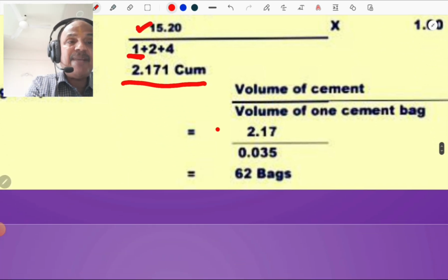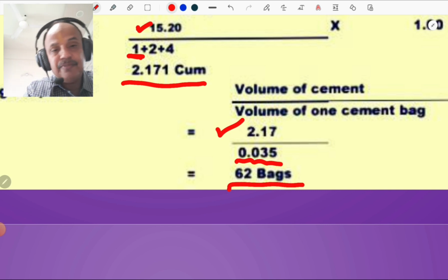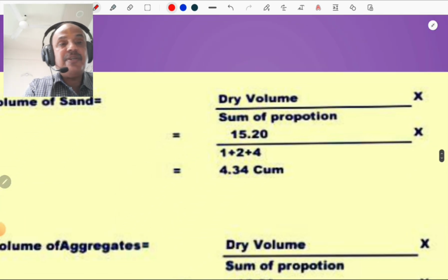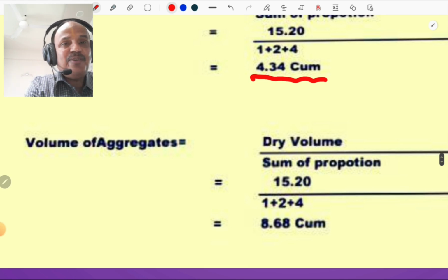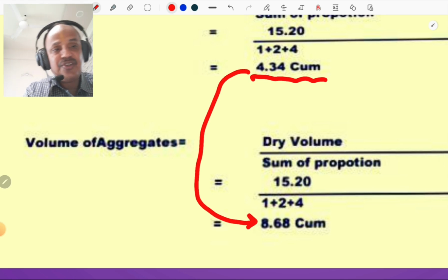We divide it by 0.035, that is the volume of one cement bag in cubic meter. So you get 62 bags. Then sand, that proportion divided by 1 to 4 means 1 plus 2 plus 4 multiplied by 2, we get 4.34 cubic meter. And 4 means twice that, we get 8.68 cubic meter, that is the volume of coarse aggregate.